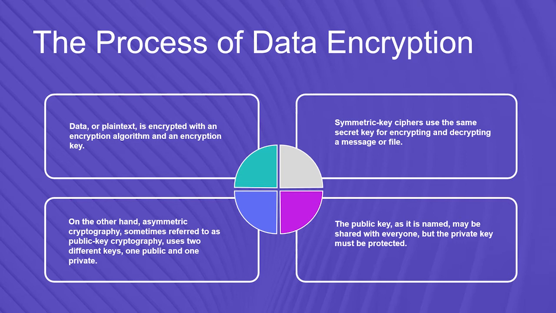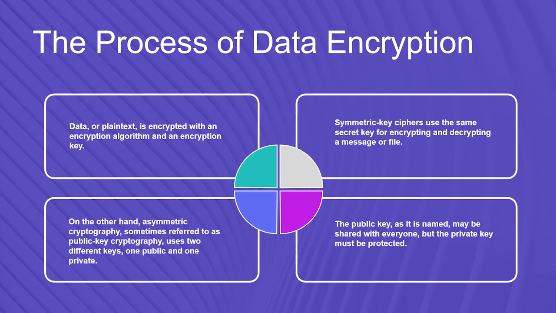As companies find themselves needing to securely distribute and manage huge quantities of keys, most data encryption services have adapted and use an asymmetric algorithm to exchange the secret key after using a symmetric algorithm to encrypt data. On the other hand, asymmetric cryptography, sometimes referred to as public key cryptography, uses two different keys, one public and one private.